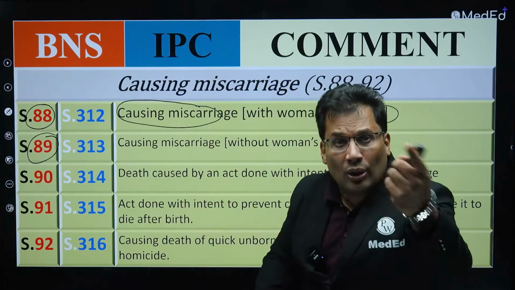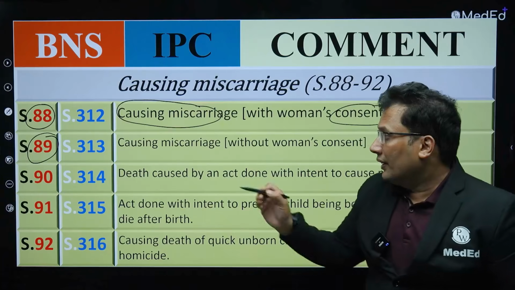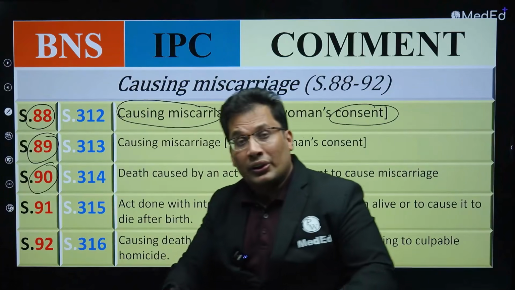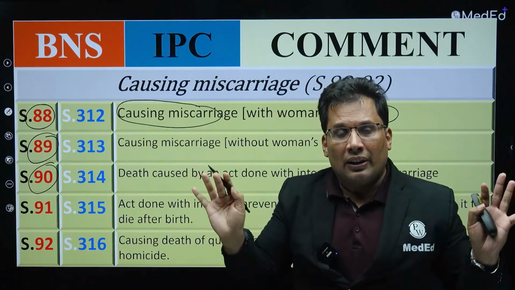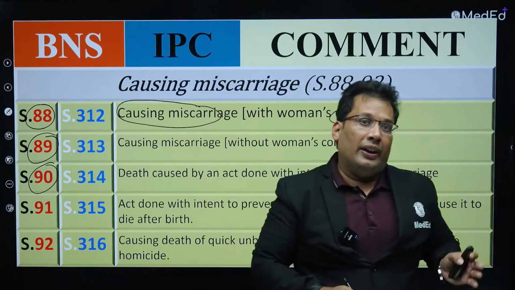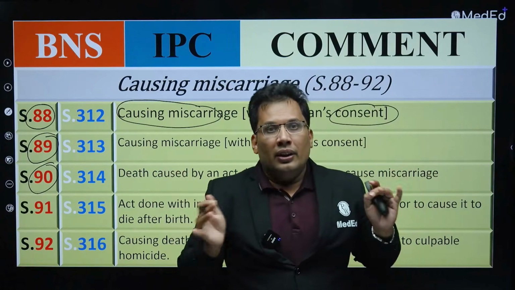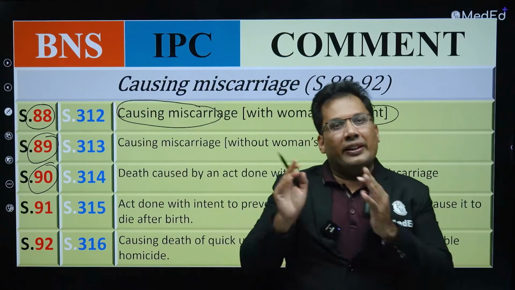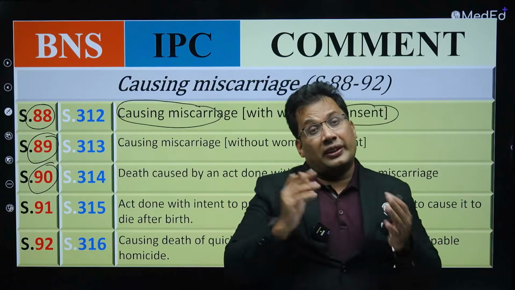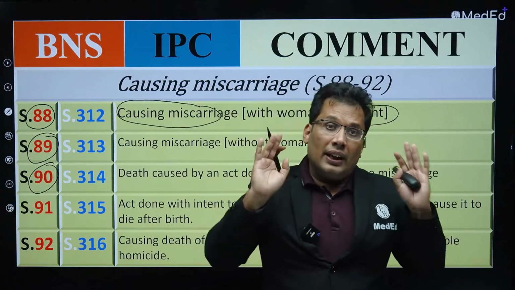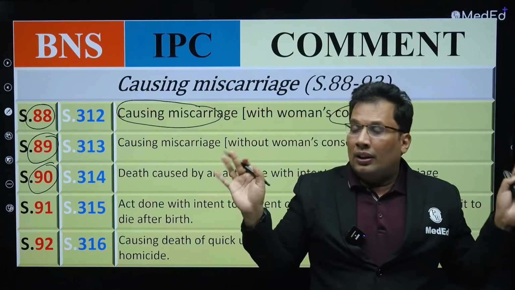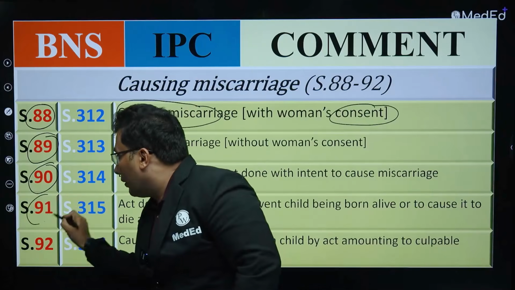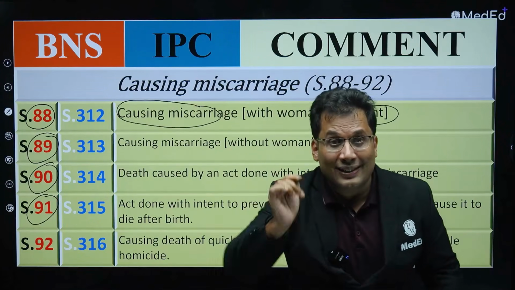Next, 89, criminal abortion without consent, done. 90, criminal abortion causing death of the female. So 88, 89, 90: 88, criminal abortion with consent. 89, without consent. 90, death of the female. Done. Now 91. 91 is interesting because this is my favorite BNS section.